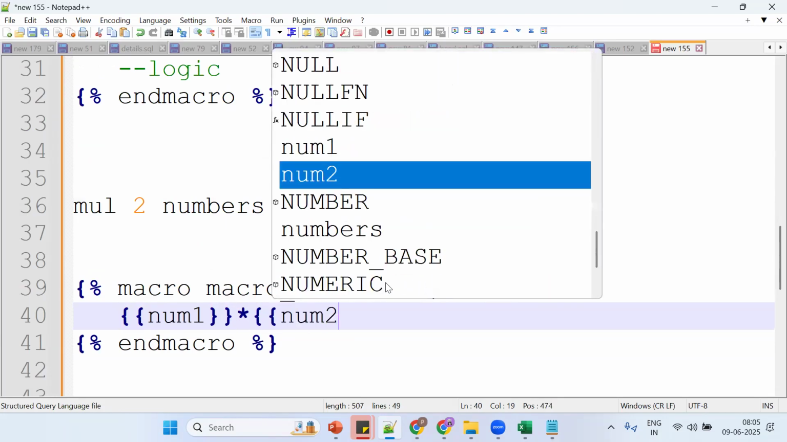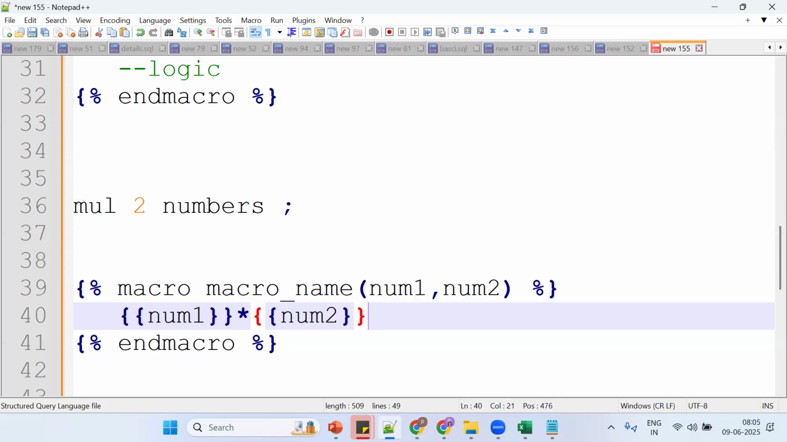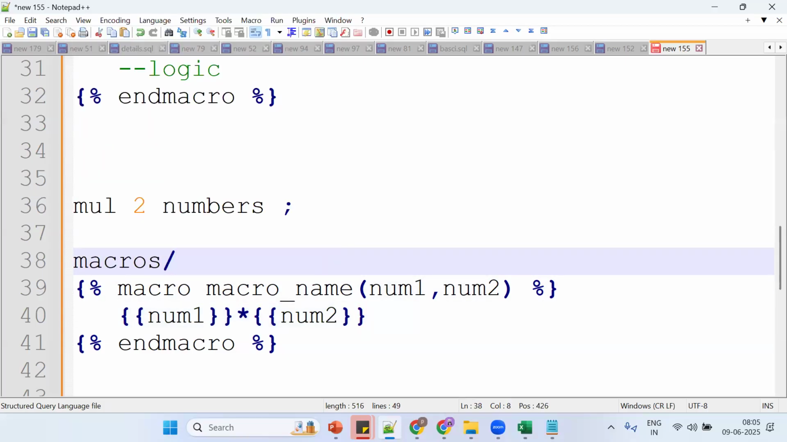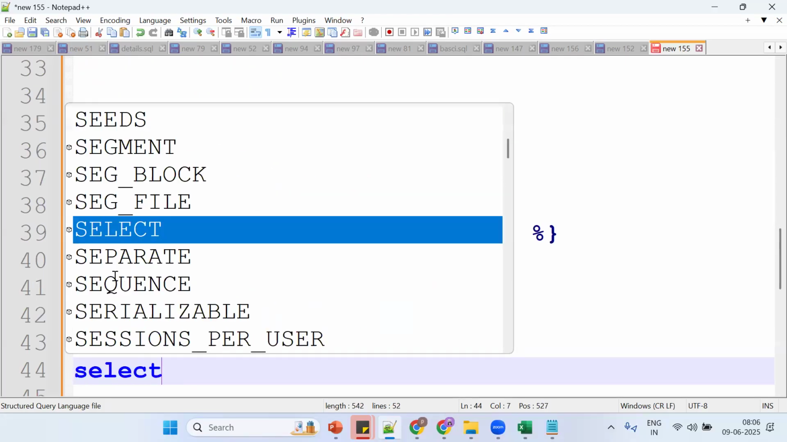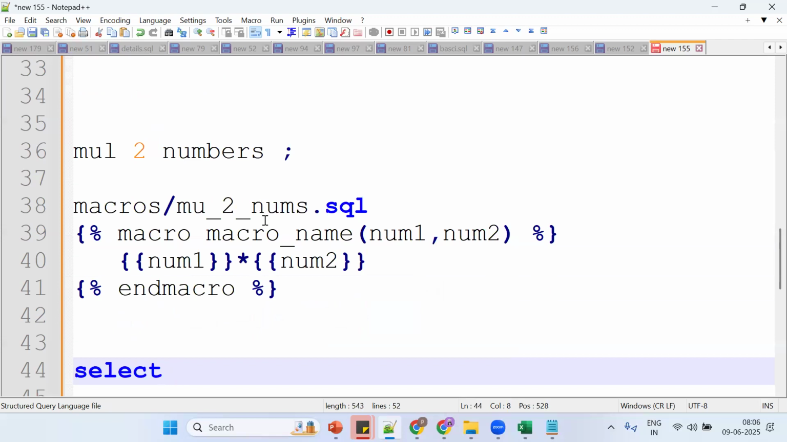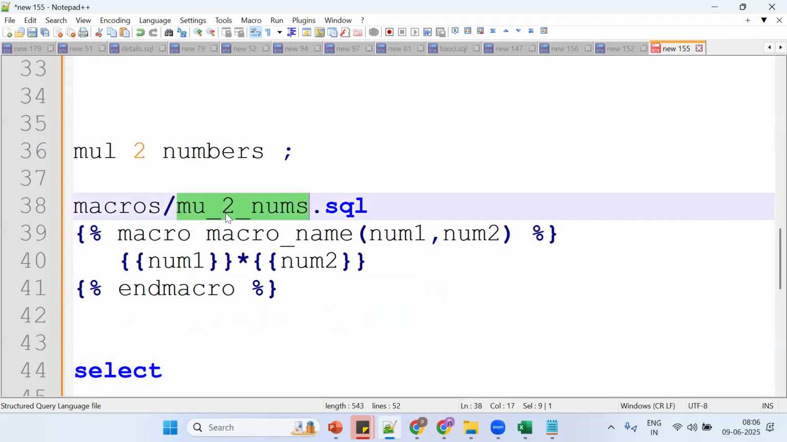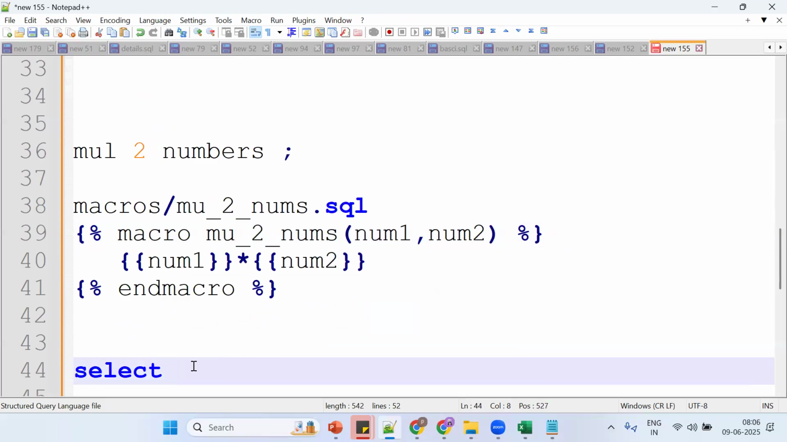Where do I want to save this one? In which folder? In the macros folder. Give the macro name: mul 2 nums dot SQL. How to call this macro? Select, then the macro name. The Jinja expression is put around the macro name. Now how many arguments should I pass? Two arguments.